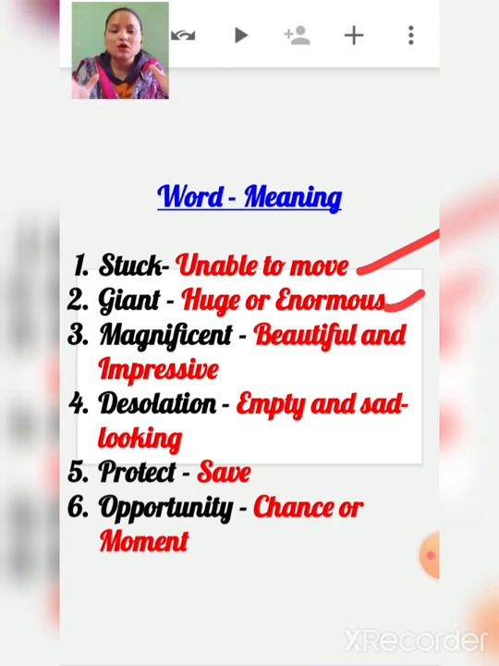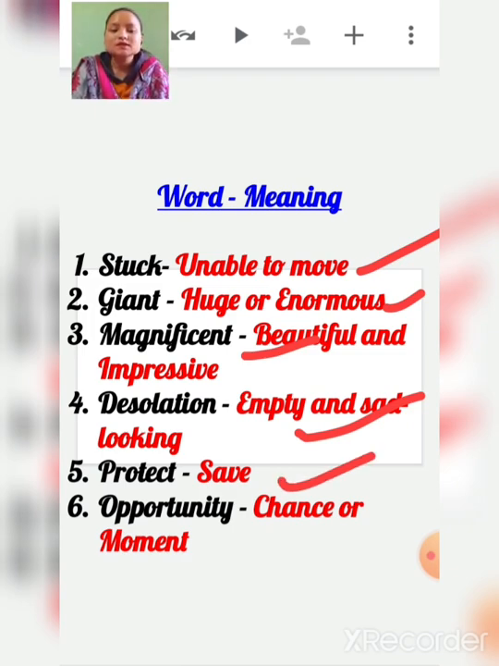Okay, huge or enormous. Then third one is magnificent. Magnificent means beautiful and impressive. Fourth one is desolation. Desolation means empty and sad looking. Fifth one is protect. Protect means to save.